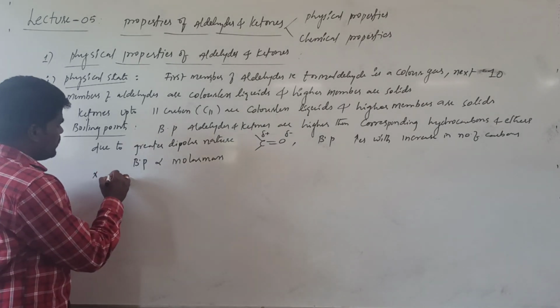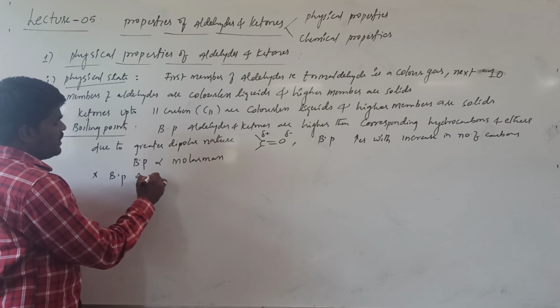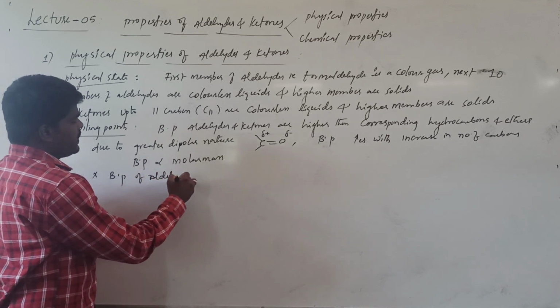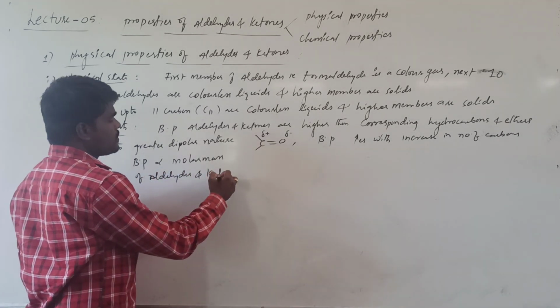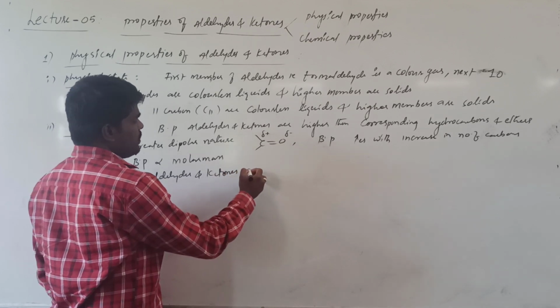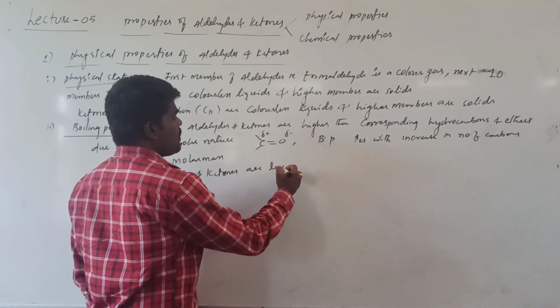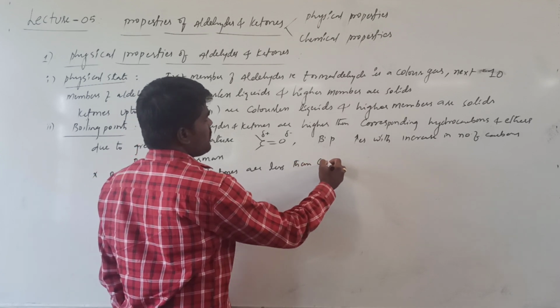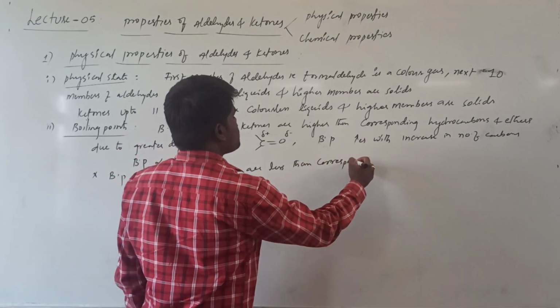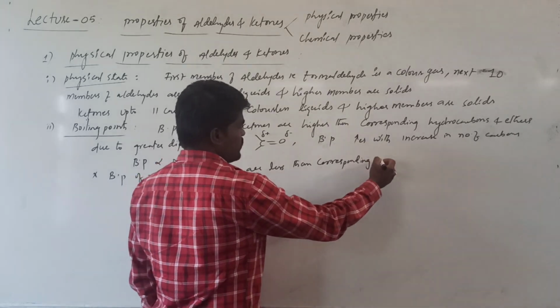But the boiling points of aldehydes and ketones are less than the corresponding alcohols.